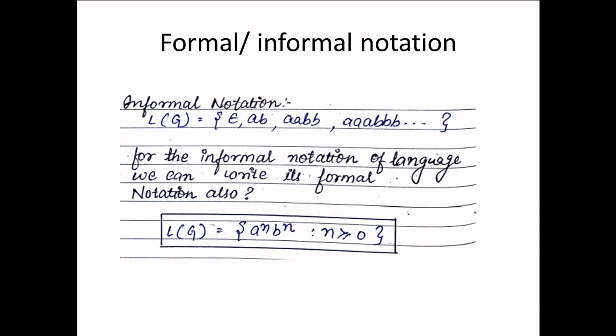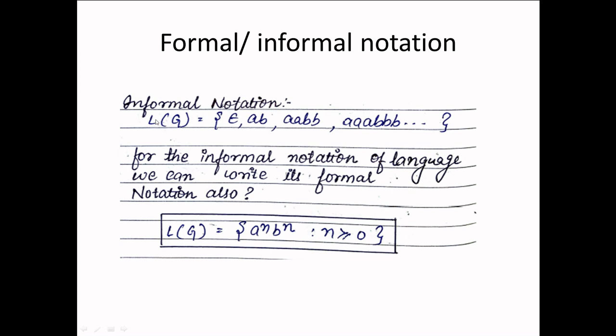Now if we are able to construct a formula-wise notation, then we can write it in formula form also. Here we are representing L(G) equal to epsilon, ab, aabb, and so on. This can also be constructed in a formula way. We can write it as a to the power n, b to the power n, where n is greater than or equal to 0.